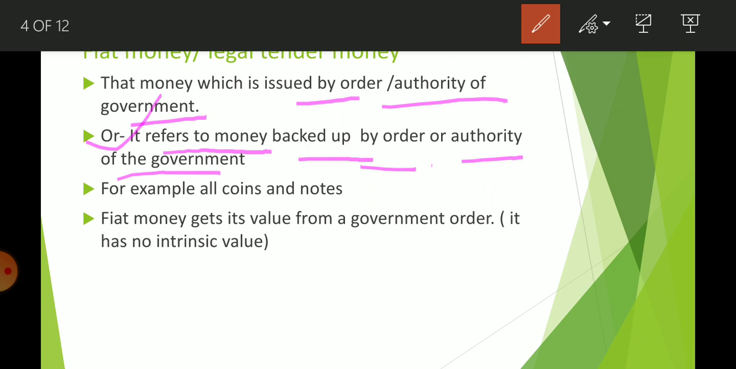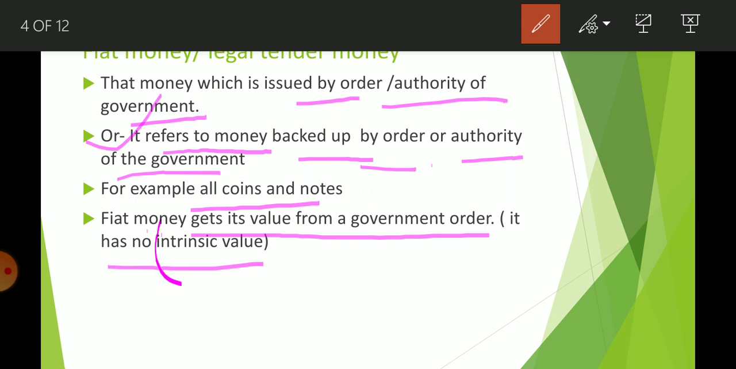Okay, that's why. So any note that is backed by the government, that is our fiat money or legal tender money. So this definition I think is very easy. It refers to money backed by authority of the government. Okay, example is all coins and notes. So whatever notes you are using today in 2020 and all coins, these are the examples of fiat or legal tender money. Okay, so fiat money gets its value from government order. Okay, it has no intrinsic value.